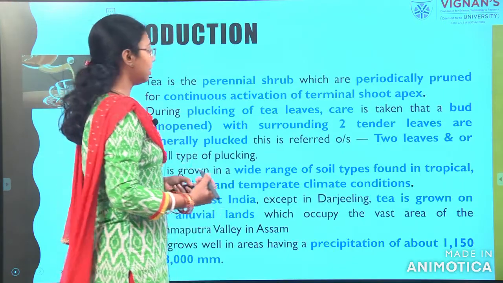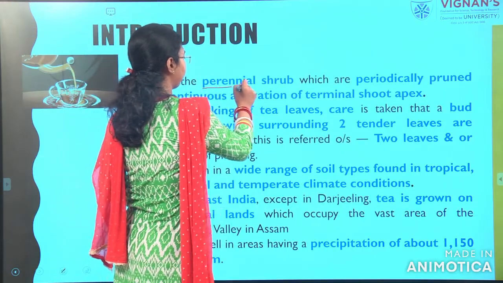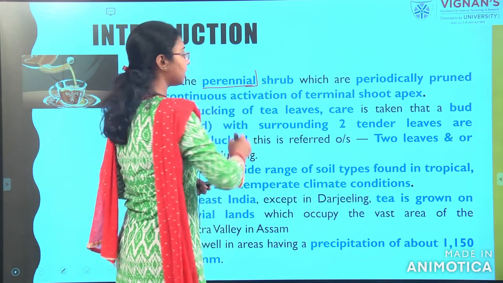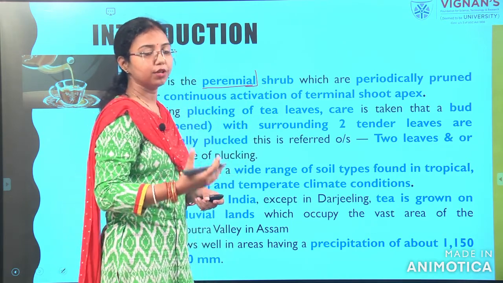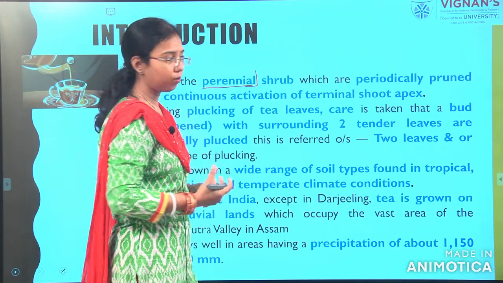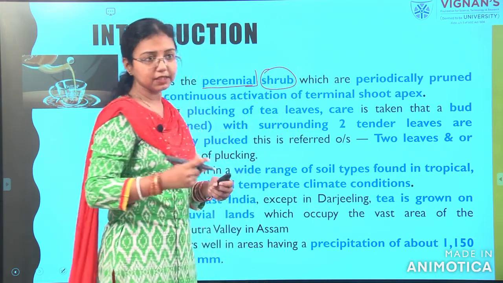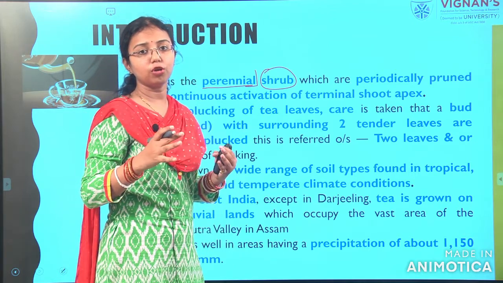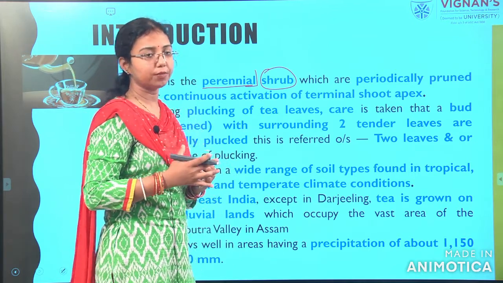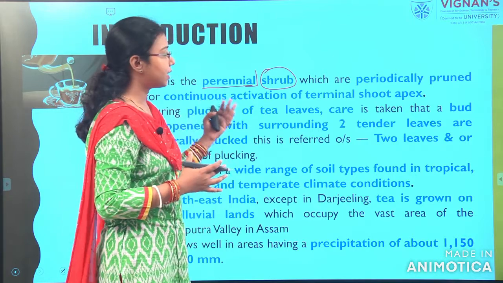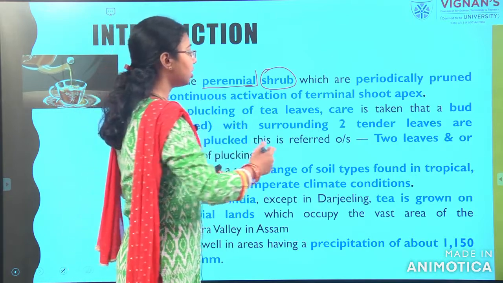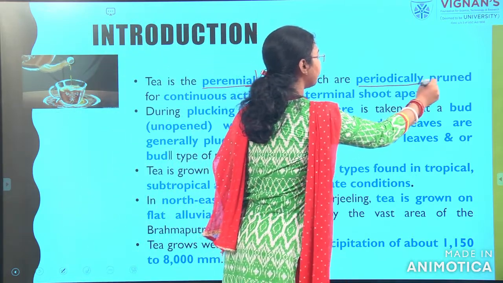Coming to the plant, this is a perennial crop. We have been saying perennial crop, but tea is not really a crop, we call it a shrub. What is a shrub? When it is like a small bush, it is known as a shrub. So, tea is a perennial shrub which is periodically pruned.